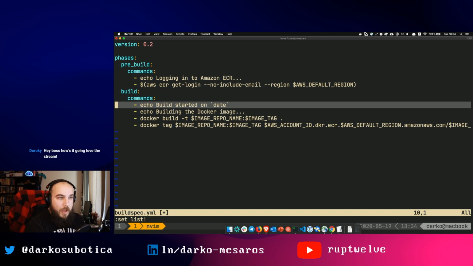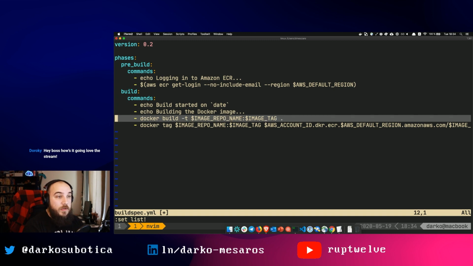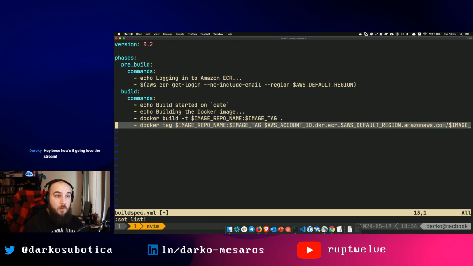So again, two echo statements just for easier logging. And then we have a Docker build. What we're doing here is building the current Dockerfile, whatever the Dockerfile is, right? And we're also giving it a tag called image repo name:image tag. And again, these are environment variables, which we're going to define in our CodeBuild project. And finally, the docker tag command is where we actually tag the image with the full repository name. This is what we're going to be using to push the image later on to ECR.